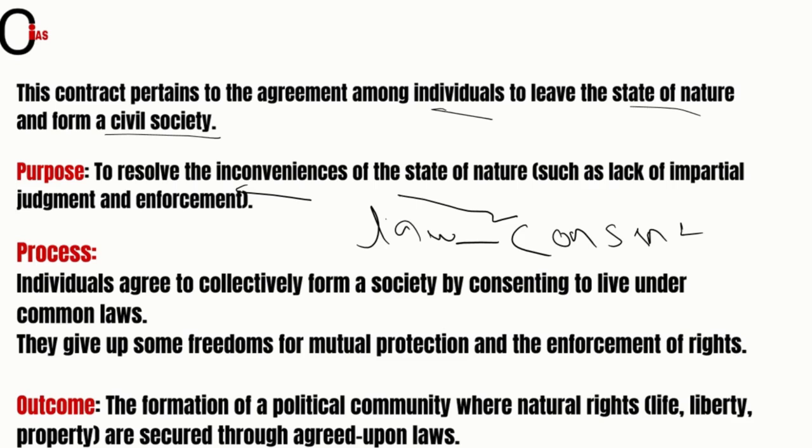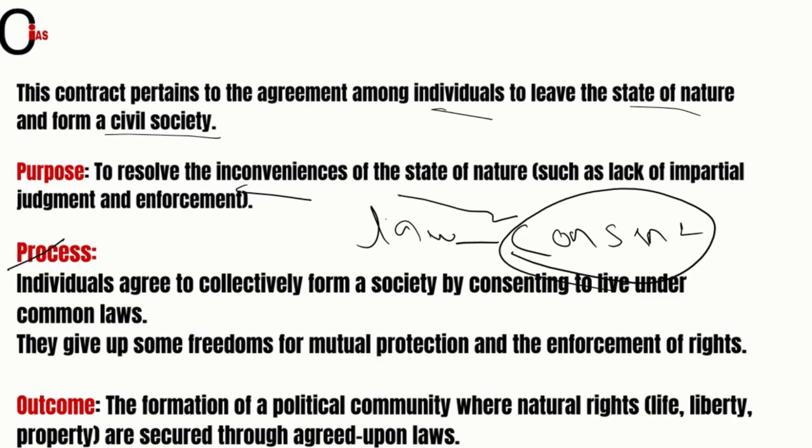So there will be a consent of each and every individual who is living in the society. If there is consent of every individual, everyone will follow, right? So this was the process involved in the formation of civil society. Okay, and the outcome. What was the outcome of this? The formation of a political community where natural rights, life, liberty, and property are secured through the agreed upon laws.